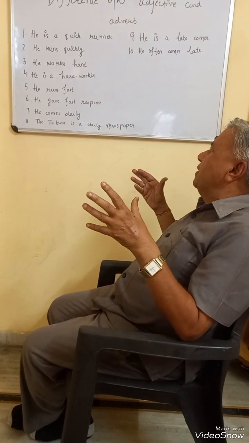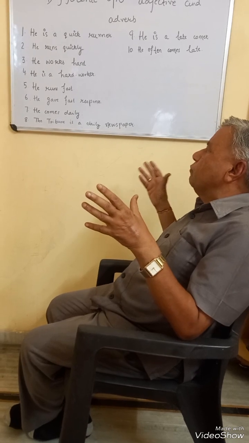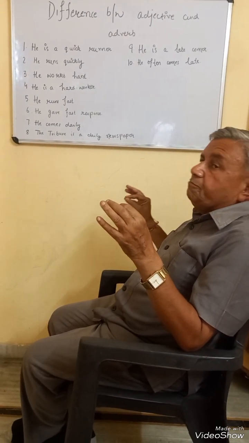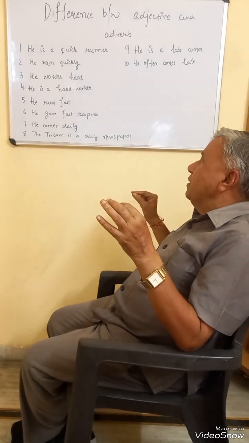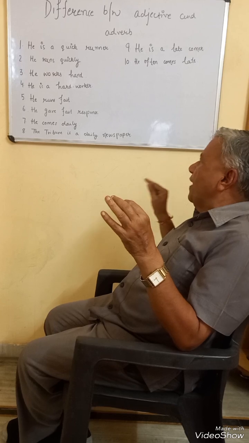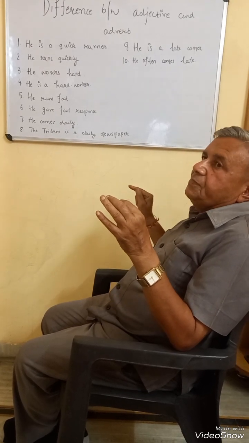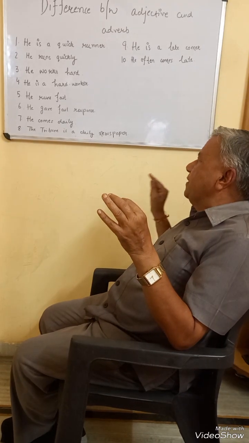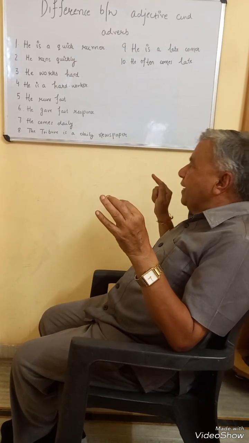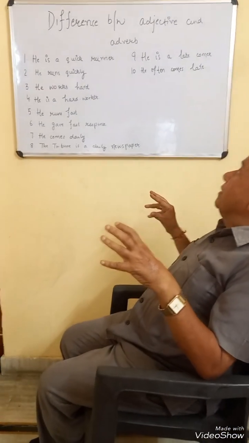In the seventh and eighth sentence also the same rule applies. The word daily qualifies the verb come, so it is adverb. And in the eighth sentence, the same word daily qualifies the noun newspaper, so it is adjective. In the eighth sentence, daily is adjective, but in the seventh sentence, daily is an adverb. So this distinction must be made clearly.